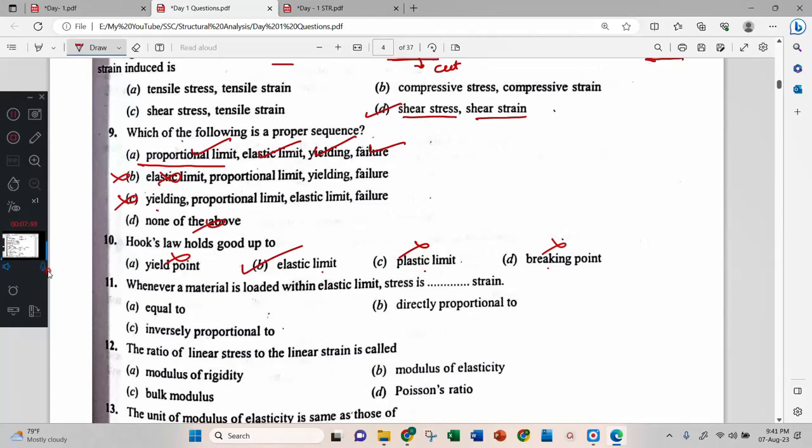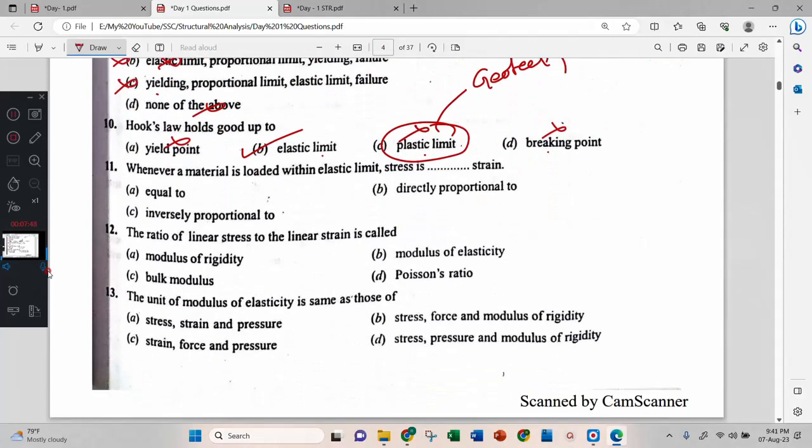Plastic limit comes in geotechnical engineering, not here. In strength of materials, plastic limit will not come. Whenever a material is loaded within elastic limit, the stress is directly proportional to strain. Correct? The ratio of linear stress to the linear strain is called.